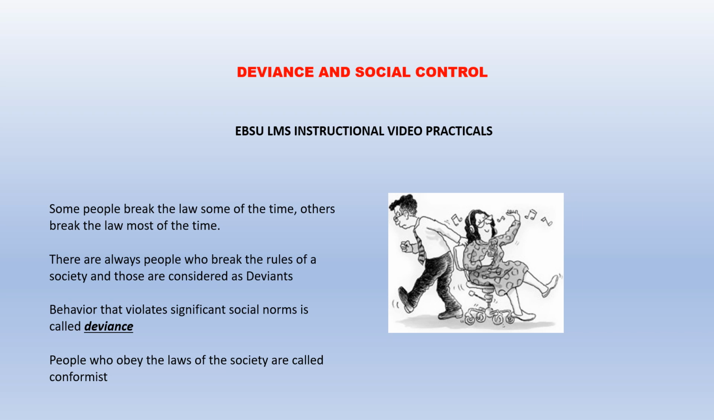So if a person is not a deviant, the person is a conformist. People who obey the law of the society are called conformists, which means they conform to the social norms of the society.